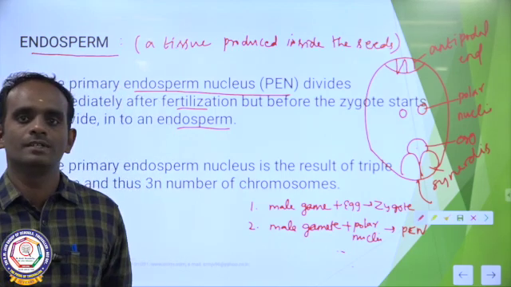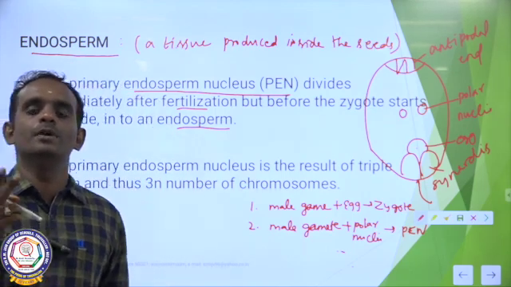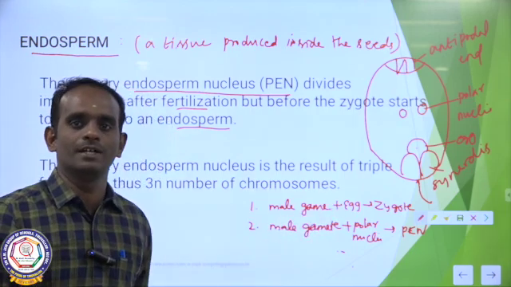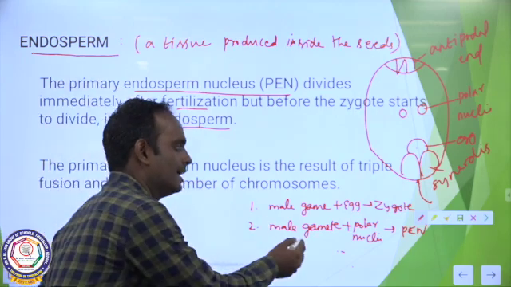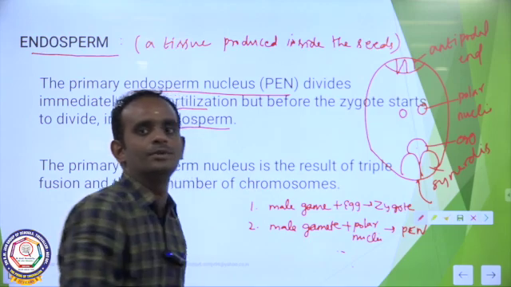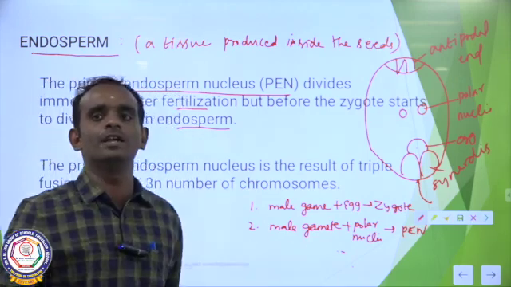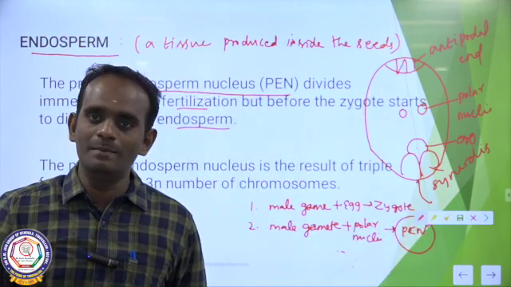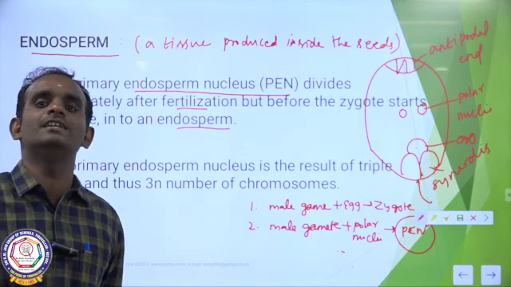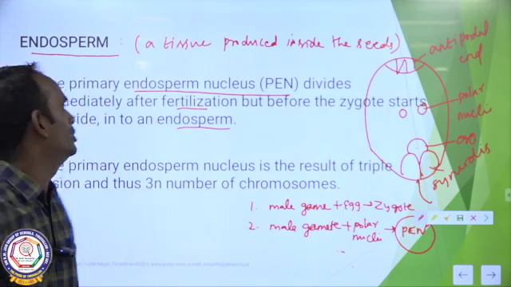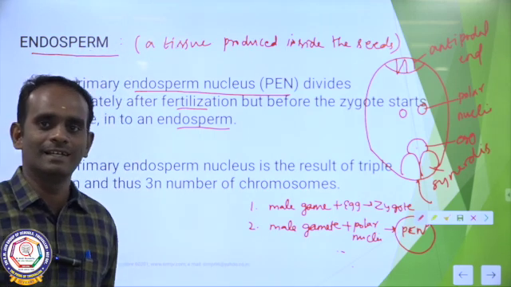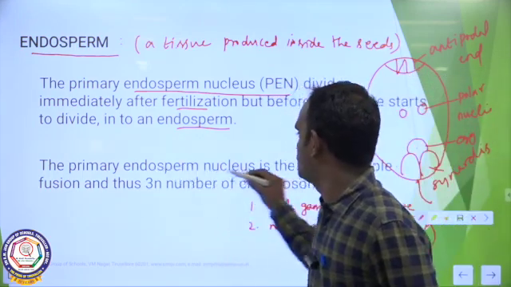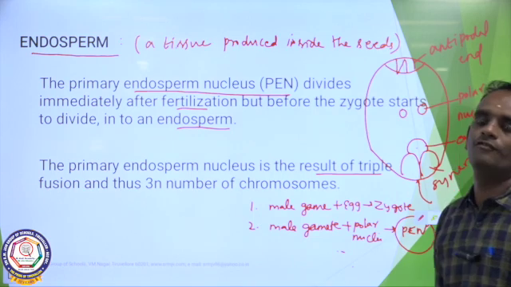Once again, the pollen tube contains two male gametes. One male gamete fuses with the egg to form a zygote. The second male gamete fuses with the polar nuclei to form the primary endosperm nucleus. This primary endosperm nucleus, on further mitotic cell division, produces the endosperm. Can you get it? The primary endosperm nucleus is the result of triple fusion.